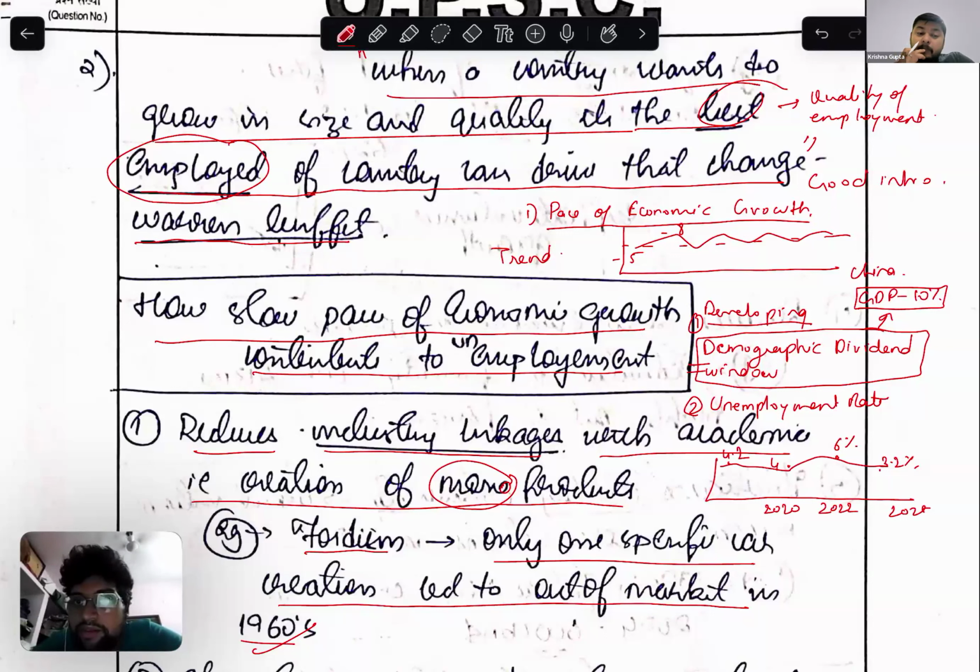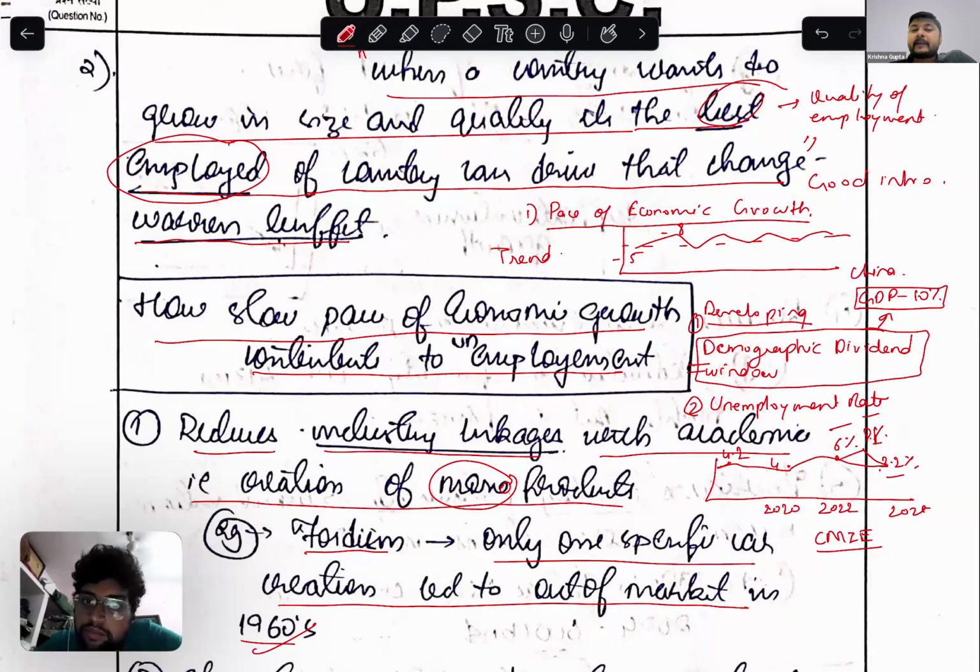We can give a trend: before COVID it was around 4 to 4.2%, after COVID it went to 6% and 8.1%, and currently it is 3.2%.